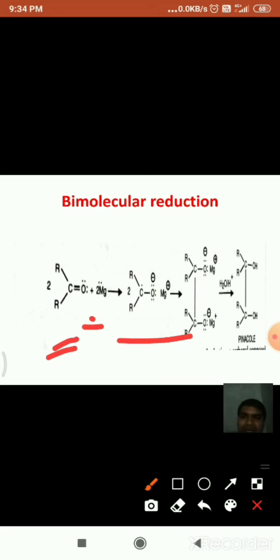Moreover, there is a bond between these two carbons of the carbonyl compounds, and upon hydrolysis, this magnesium-O bond is broken to form glycol molecules. This is the mechanism of this bimolecular reduction.